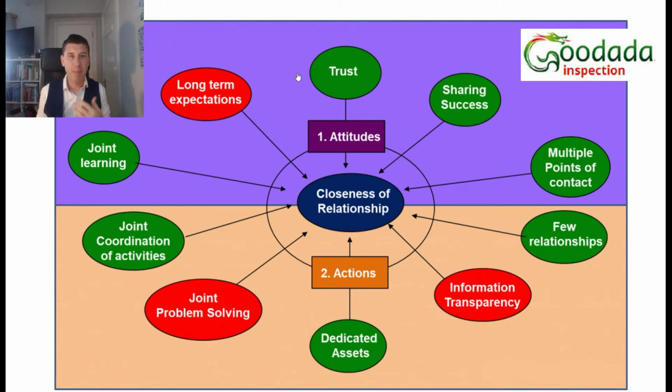Whether it's, for example, in this section, try to maybe perhaps build and develop the long-term expectations with that supplier, or maybe do some joint problem solving workshops with a supplier to try and build more convergence, or finally share some information to help again build that relationship with that supplier. So it's very important that not only we do this once, but we continue to do this on a very regular basis.